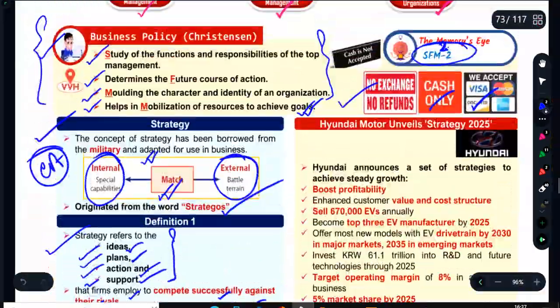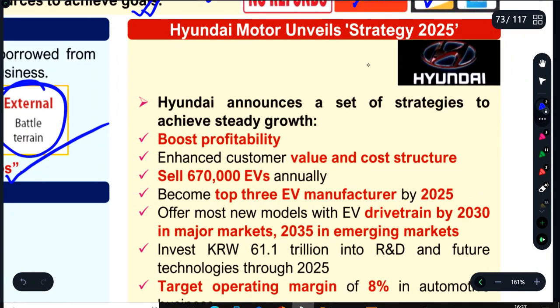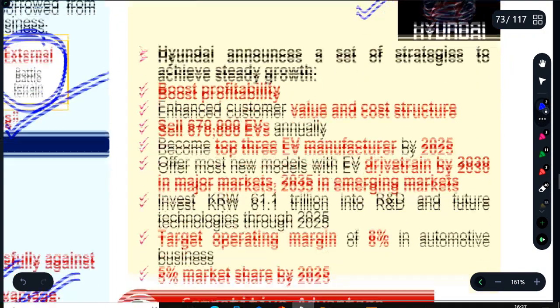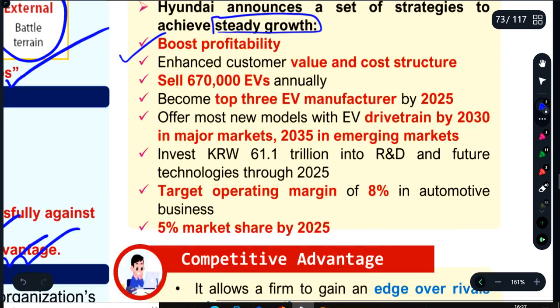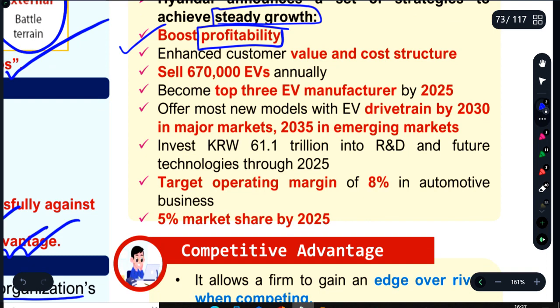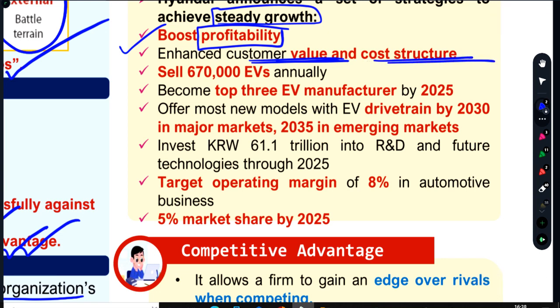One example we can discuss over here is Hyundai Motors unveils Strategy 2025. I'm discussing this because you need to know how strategies are discussed. Hyundai announces a set of strategies to achieve steady growth. They want steady growth. They want to boost profitability, not profit. I will discuss with an example. They want to create more value. They want to work on cost structure. As I always discuss, the core concept of strategic management lies in value creation, cost control and reduction, and profitability. So these three are the main. Price and profit are the byproduct of profitability, cost structure, and value created. We'll discuss in detail later.